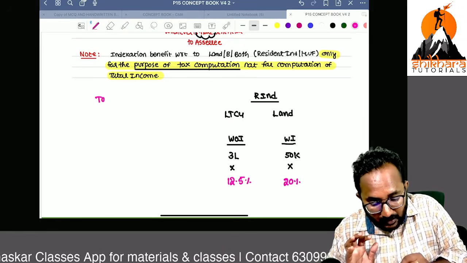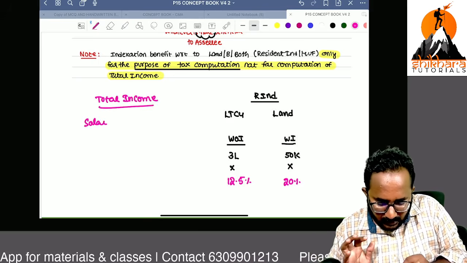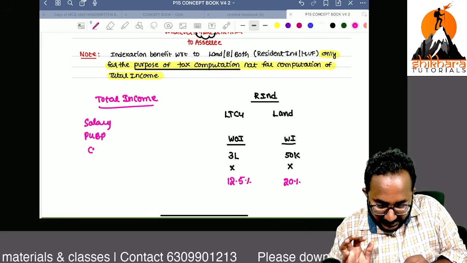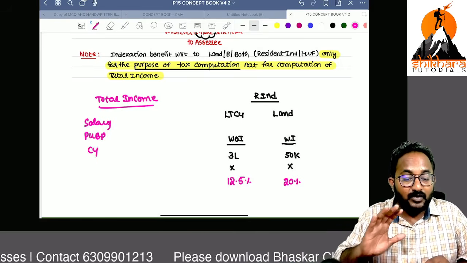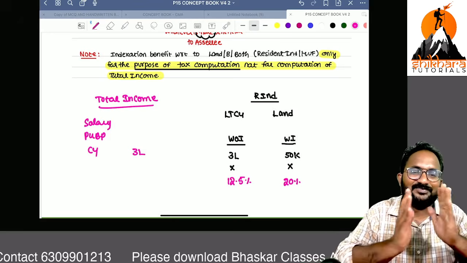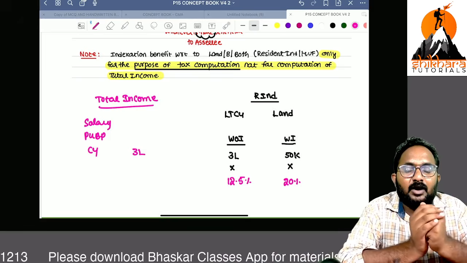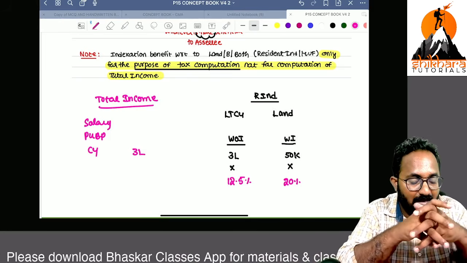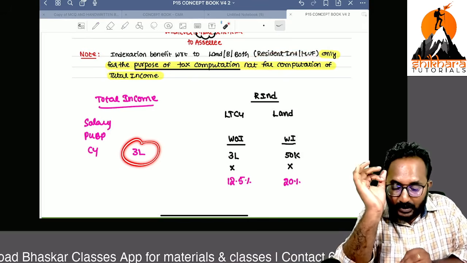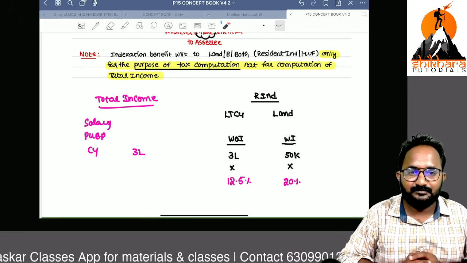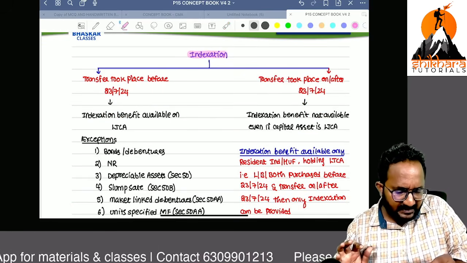But while you are calculating the total income, salary, house property, business profits, capital gain, in these you have to show the gain without indexation, that is 3 lakhs. They have given this option for computation of tax rate purpose only. While showing it in your total income, without indexation only you have to show. Now here you will get complete clarity on this chapter, indexation.